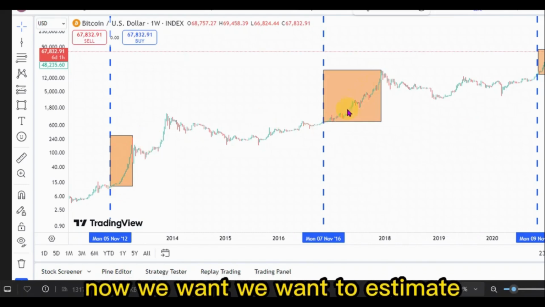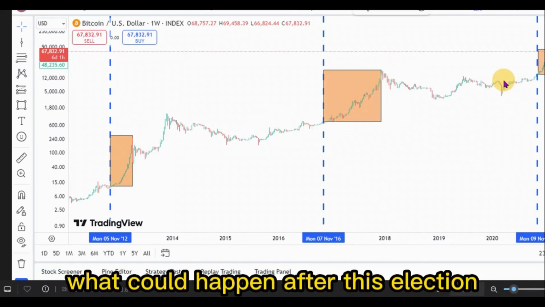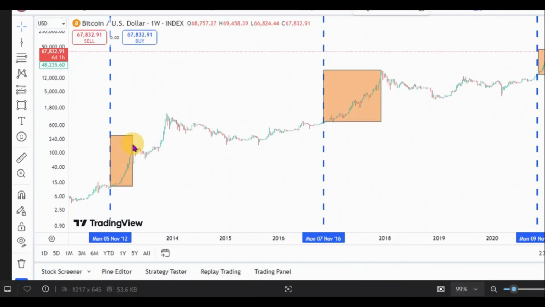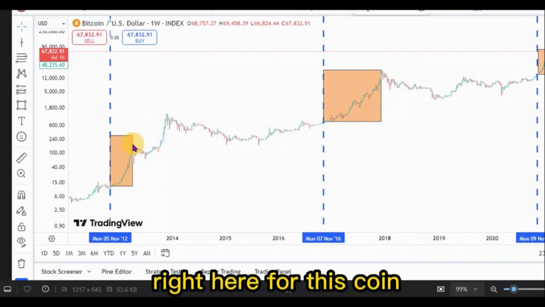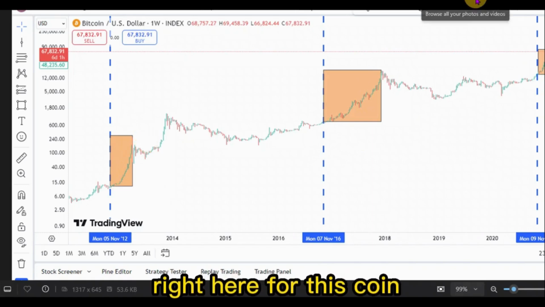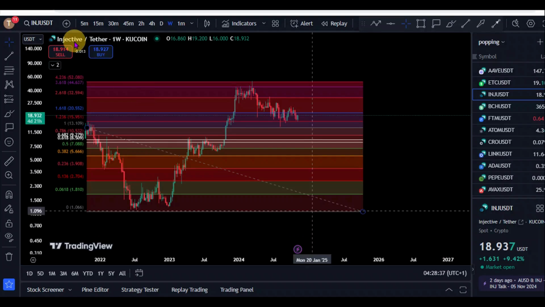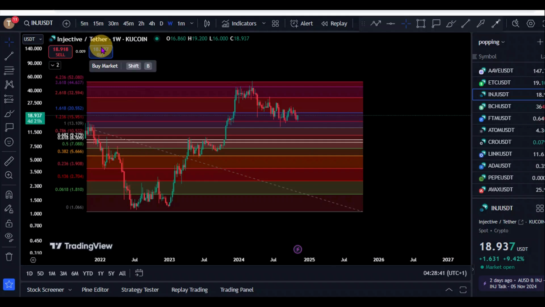Now, we want to estimate what could happen after this election and what we could see for the price prediction right here for this coin. We are right here on the chart for Injective versus the USD Tether. We're on the weekly time frame. KuCoin is the data source.